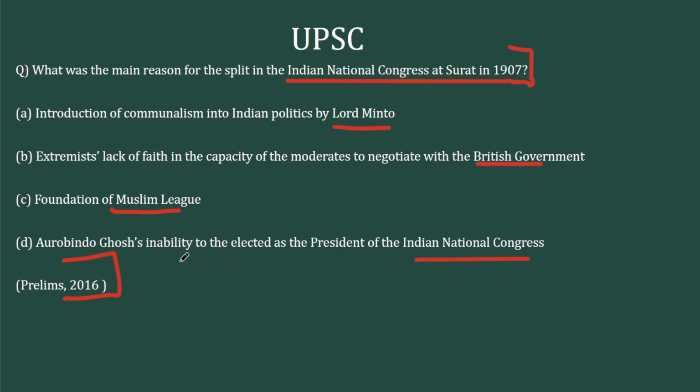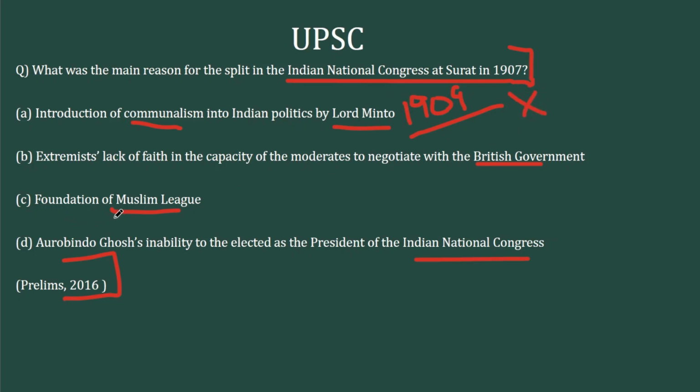Now, without going into the answer key, if you look at the merit of this question, this first option is a straightaway eliminator. Because Lord Minto's reforms of communal electorate, or introduction of communalism into Indian politics, happened as a part of 1909 reforms. So this option can be eliminated because Surat split took place in 1907.